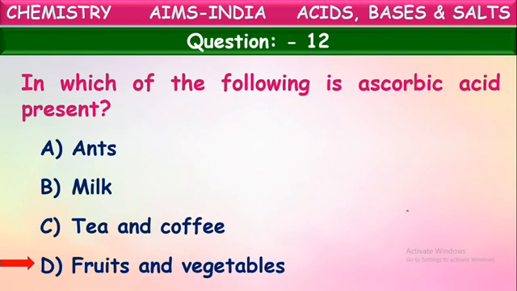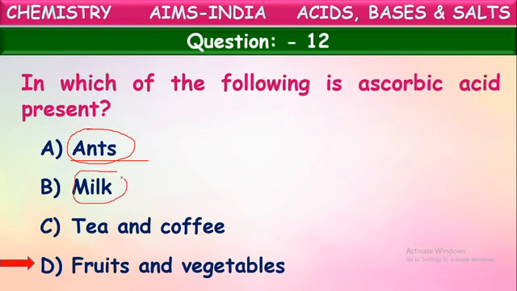We say these are citrus fruits like oranges, lemons, these all are rich of vitamin C. Okay, we should take them much because this vitamin C is very important for us. What is the acid present in the ants? We said it already. When an ant bites us, we feel immediately some pain at that spot. This is because of certain acid present in or produced from their stings of ants. That acid is formic acid.